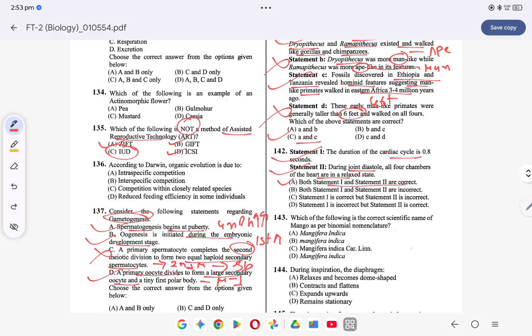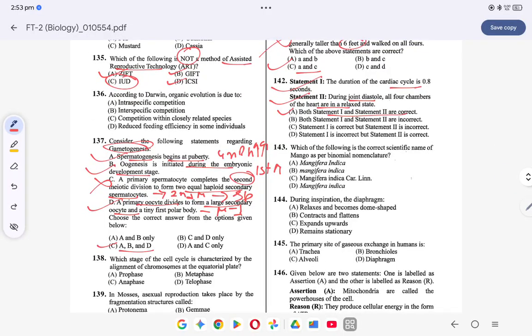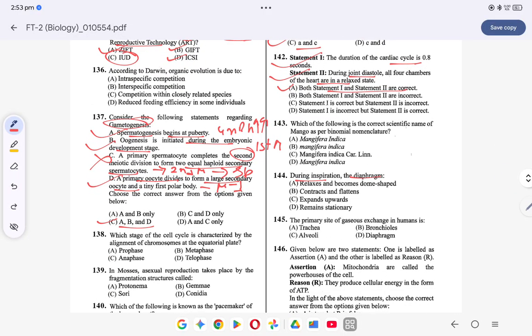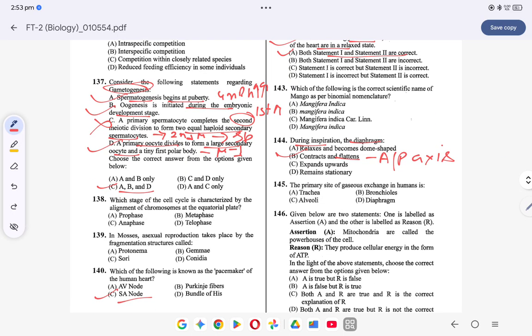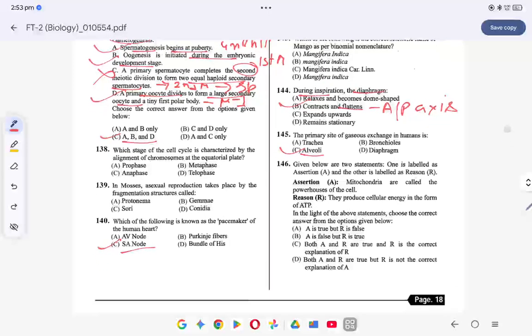Both statements 1 and 2 are correct. Okay. Coming to the next question. During inspiration, what does the diaphragm do? In inspiration, the diaphragm contracts and it flattens in the anterior-posterior axis. It becomes flat, but with contraction. So 144 is B. What is the primary site for gaseous exchange in humans? Alveoli. So 145 is C.